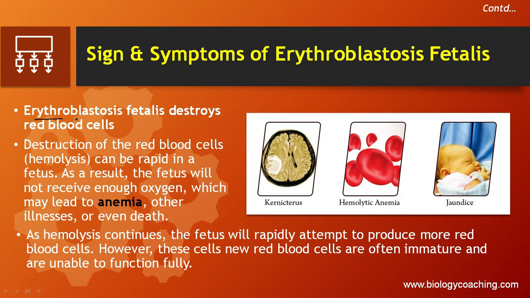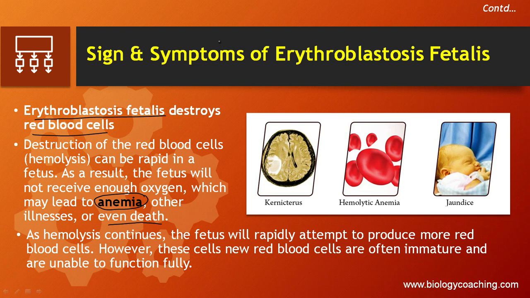Here, erythroblastosis fetalis destroys red blood cells. Destruction of the red blood cells can be rapid in a fetus. As a result, the fetus will not receive enough oxygen, which may lead to anemia, other illness or jaundice, and even the death of the fetus. As hemolysis continues, the fetus will rapidly attempt to produce more red blood cells. However, these new red blood cells are often immature and are unable to function fully.